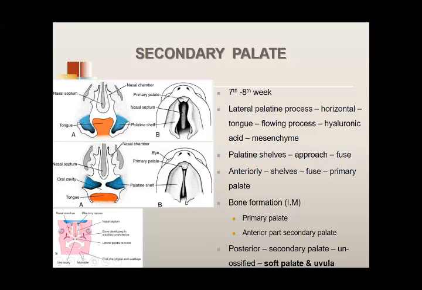Uvula is the structure hanging down from the roof of the palate. If you open your mouth, you have a structure hanging down and moving with the movement of the palate. That is the uvula.